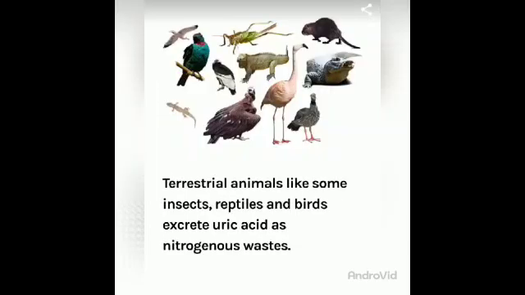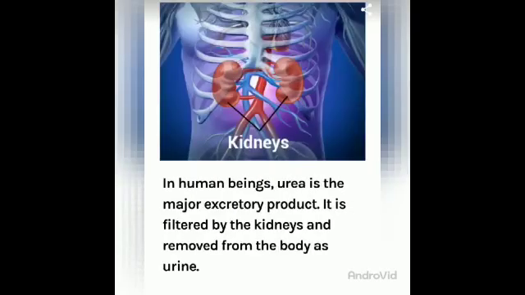Ammonia. Here are some pictures of terrestrial animals. Terrestrial animals like some insects, reptiles and birds excrete uric acid as a nitrogenous waste. So we can say uric acid is the nitrogenous waste of terrestrial animals. And in the case of human beings, here you can see the excretory system. In human beings, urea is the major excretory product. It is filtered by the kidneys and removed from the body as urine.